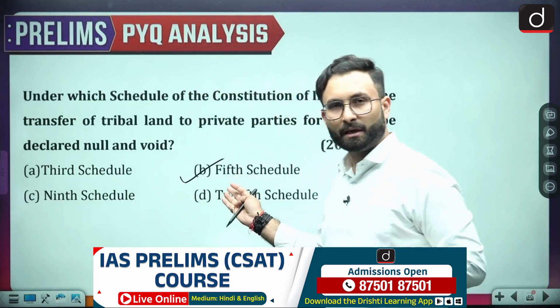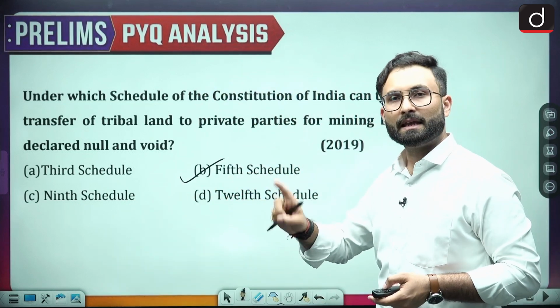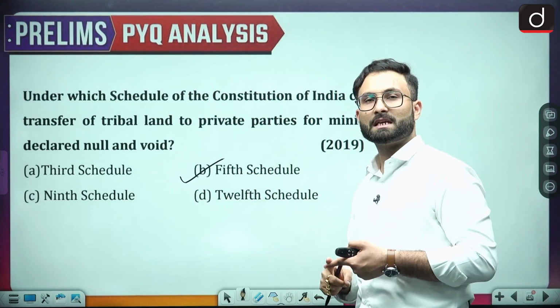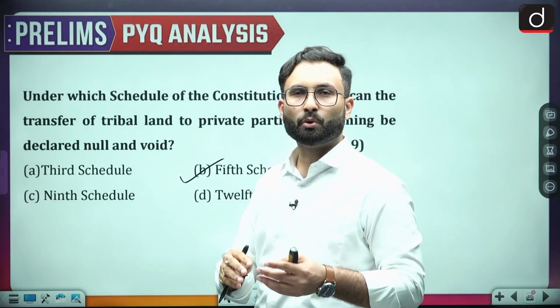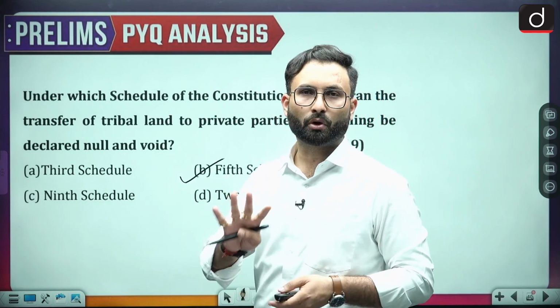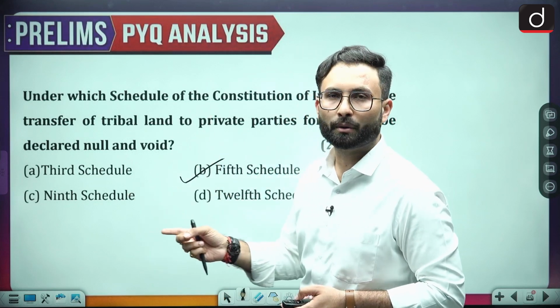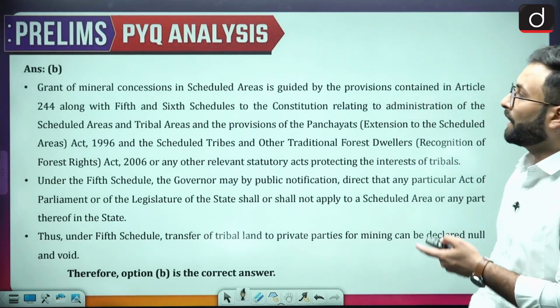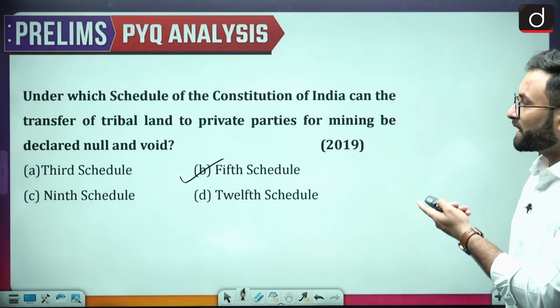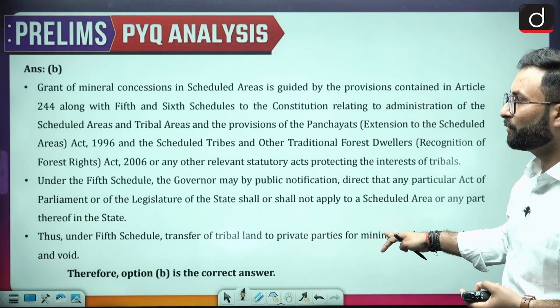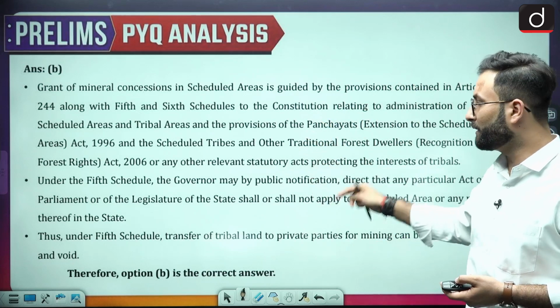With respect to the tribal areas, we know that the 5th schedule is there, and then in the 6th schedule there is a special provision for the four northeastern states which I have already told you about. Okay, now option B is your right answer. You can go through this particular explanation over here. That is some static part which you can go through.